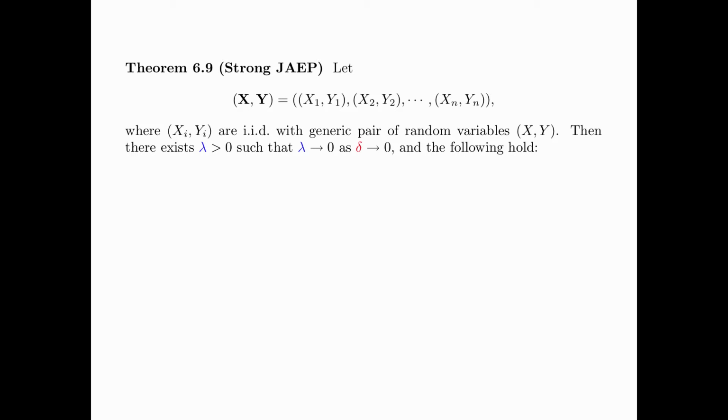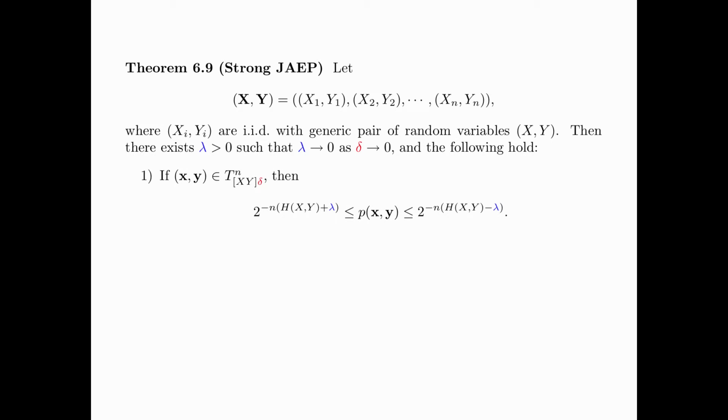Theorem 6.9 is the strong joint AEP. Consider a pair of random sequences (X, Y) whose components are X_1, Y_1, X_2, Y_2, all the way to X_n, Y_n, where (X_i, Y_i) are IID with generic pair of random variables X, Y. Then there exists λ greater than 0, such that λ tends to 0 as δ tends to 0, and the following hold.